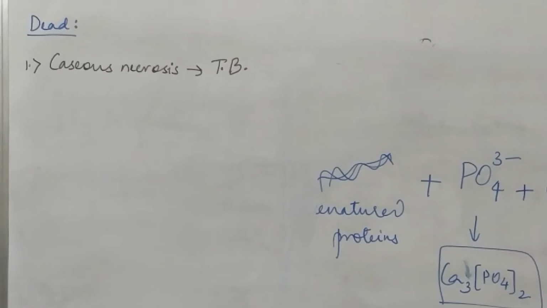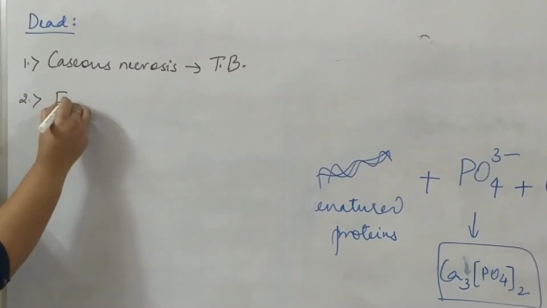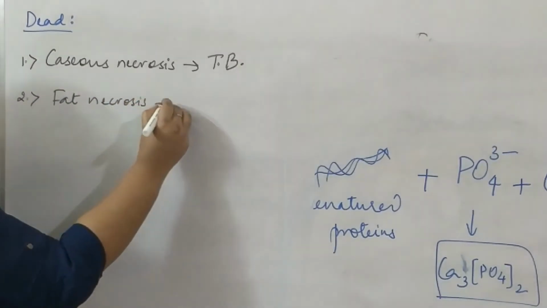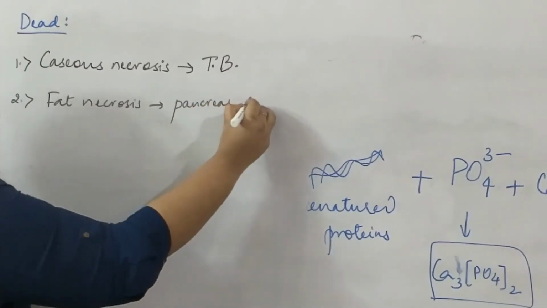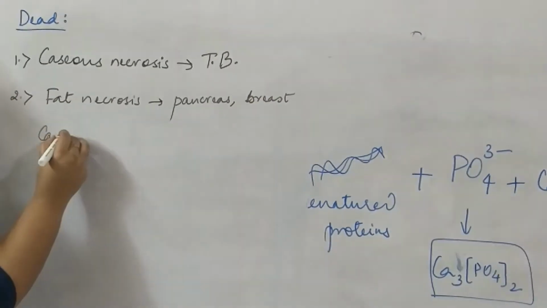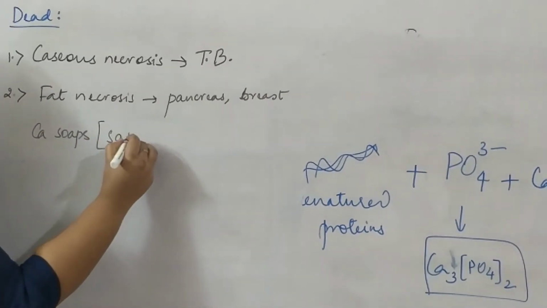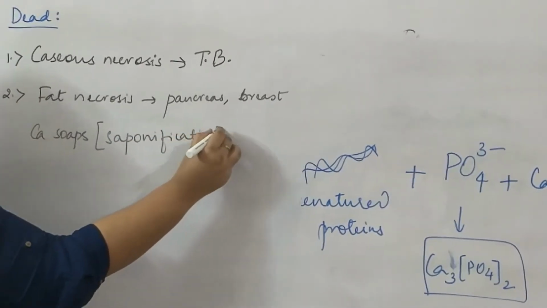Okay. Similarly, even in fat necrosis, which usually occurs in the pancreas or the breast, you see deposition of calcium soaps, which is called saponification. So this is also an example of dystrophic calcification.